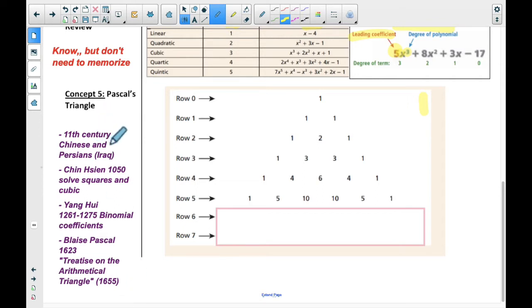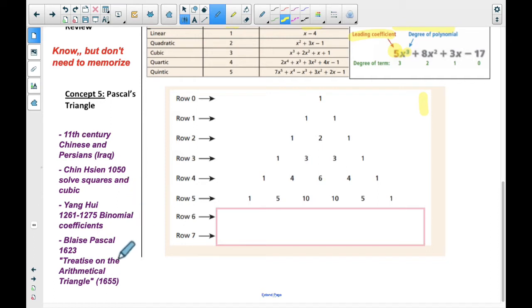In the 11th century, the Chinese and the Persians, in current modern-day Iraq, were studying this triangle. A guy named, and I don't know how to pronounce this, Shen, maybe, in 1050 used it to solve squares and cubics. And another guy named Yang used it for the binomial coefficients. So in China, they actually call it the Yang triangle. They don't call it the Pascal triangle, they call it Yang triangle. And both of these things, solving squares and cubics and using it for binomial coefficients, are two of the main things that we are going to use it for.